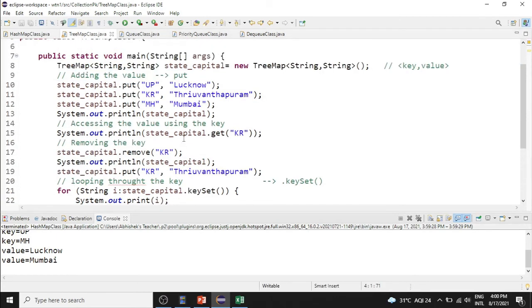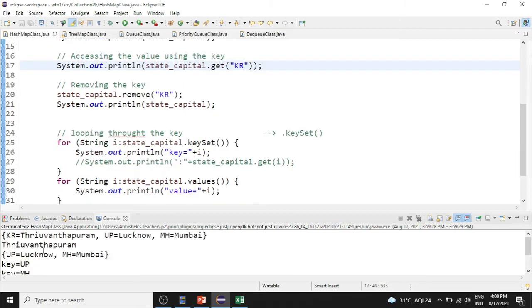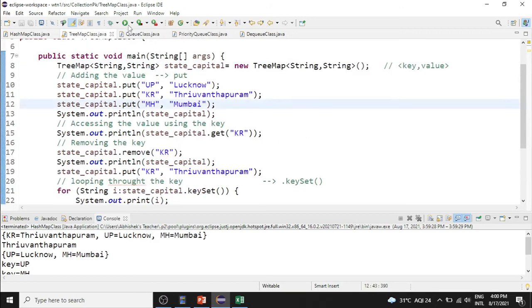Tree map is similar to hash map, but the only difference is that it will be sorted in ascending order. If you see in hash map, the output is not sorted in ascending order, it is sorted randomly. But if you run the code for tree map, you can see that the output is sorted in ascending order: K, M and U. So this is about tree map.